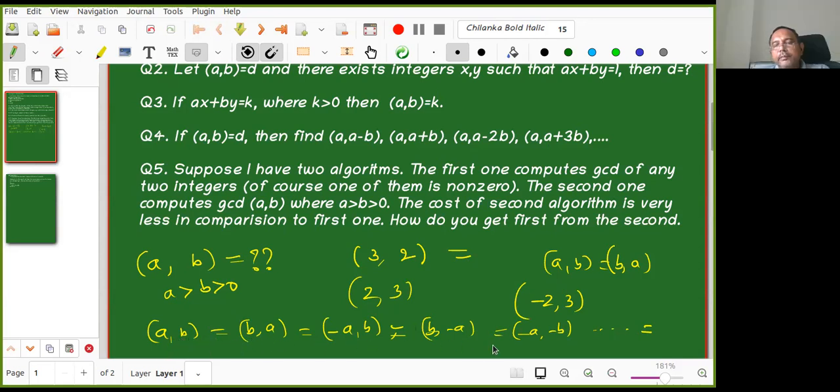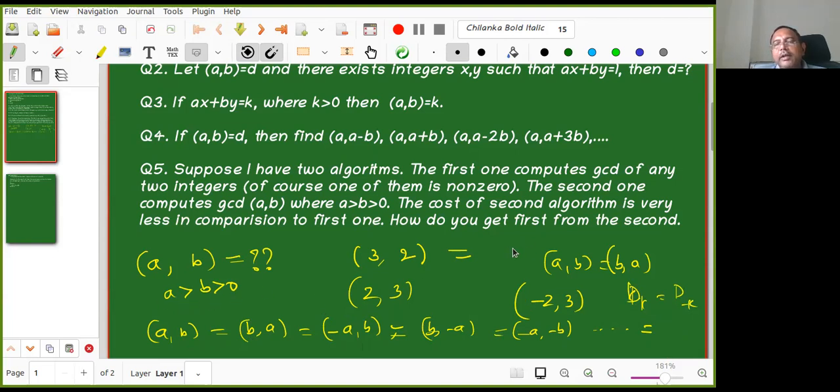Yes. We did this question. How do you prove it? Can you recall the proof? The intersection DA intersection DB is the same as DB intersection DA, is equal to D minus A intersection DB, is equal to DB intersection D minus A, because DK is equal to D minus K. By using that, we did this. So all of these are equal. Interchange, minus, and all of them are equal. Because of that, it is sufficient to consider A greater than B greater than 0 only.